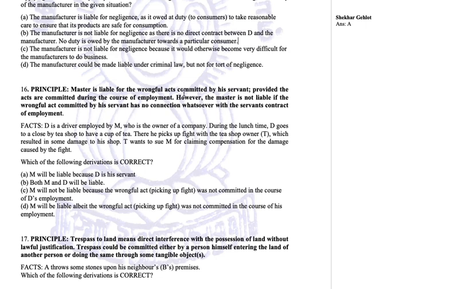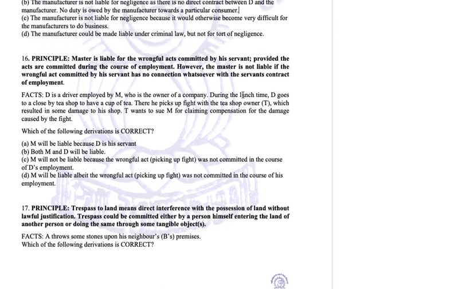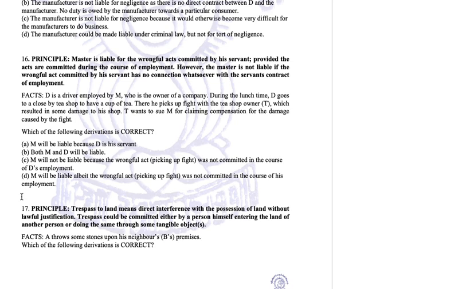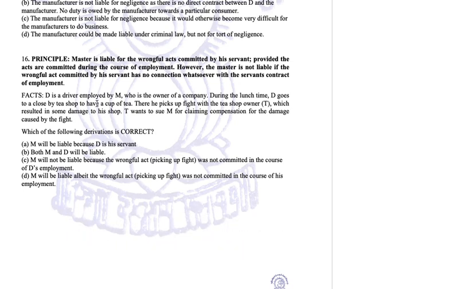A master is liable for the wrongful acts committed by his servant, provided the acts are committed during the course of employment. However, the master is not liable if the wrongful act committed by his servant has no connection whatsoever with the servant's contract of employment. So the master will not be liable if the wrongful act committed by his servant has no connection with his employment. Now let us see the facts.